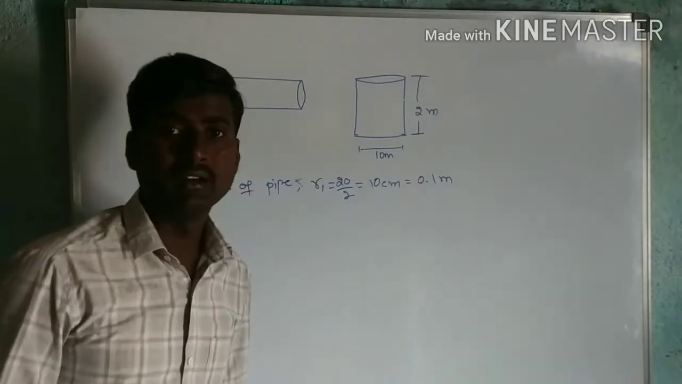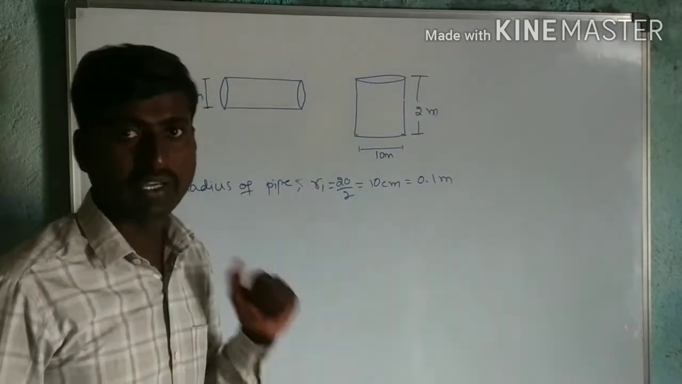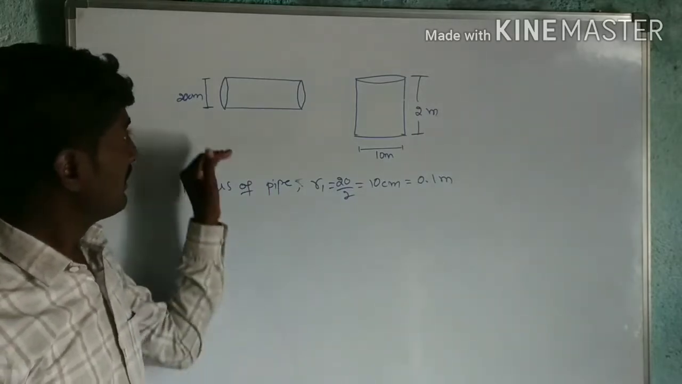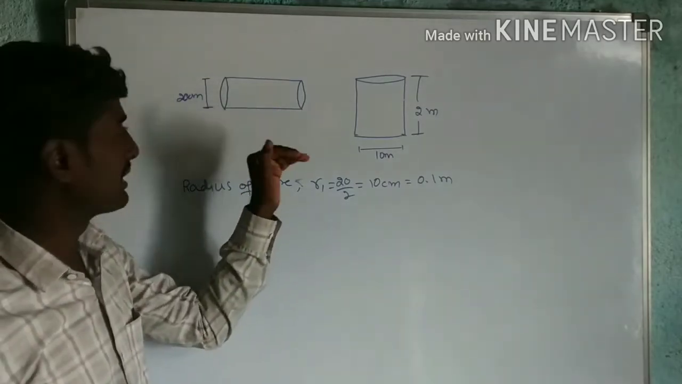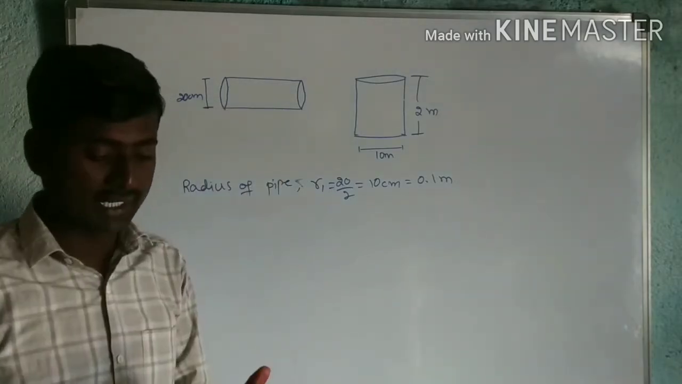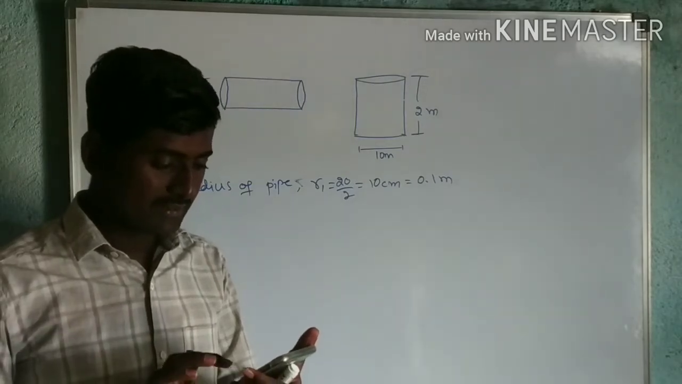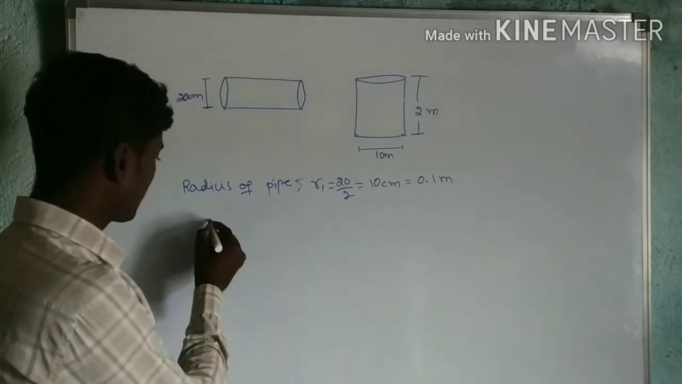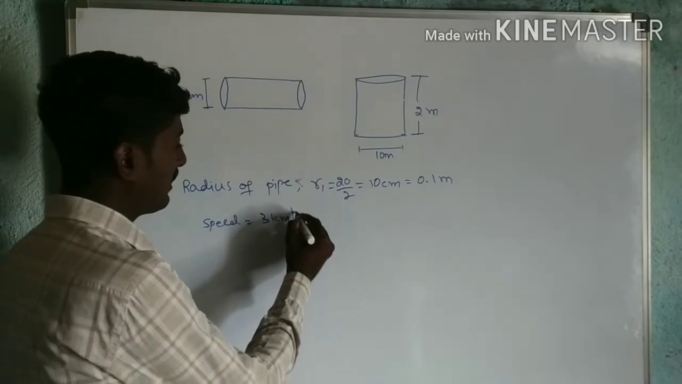Now we have to find the height of this pipe. Height means nothing but the length of the pipe. They have not given the length. They said that the water is flowing through this pipe with a speed. They have given the speed, that it is 3 km per hour. The same procedure as in yesterday's problem is followed here.